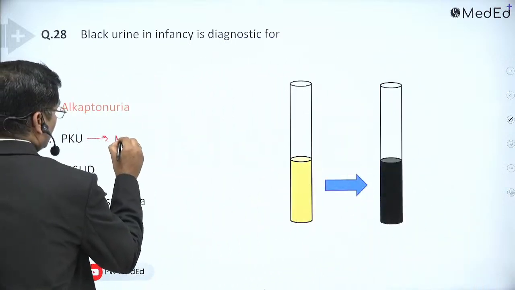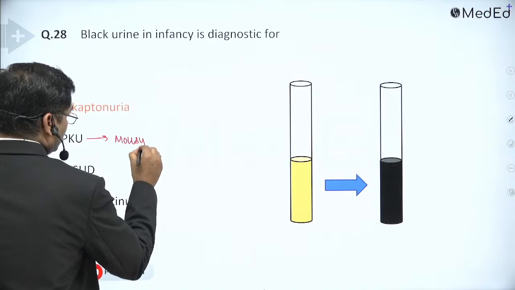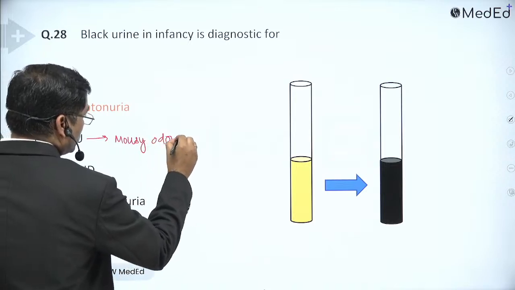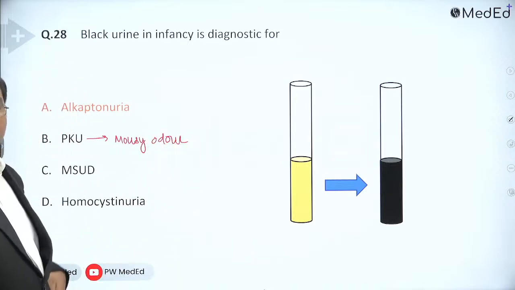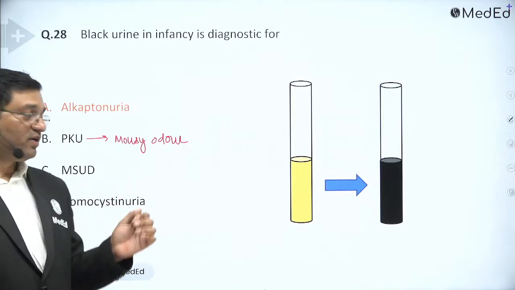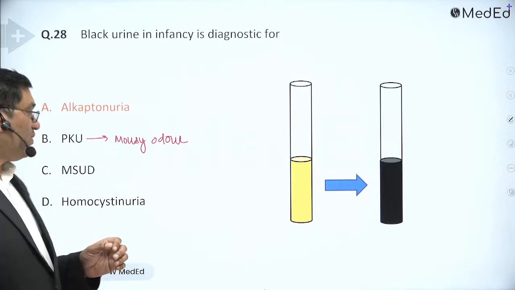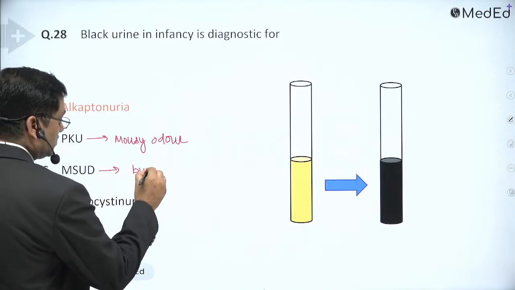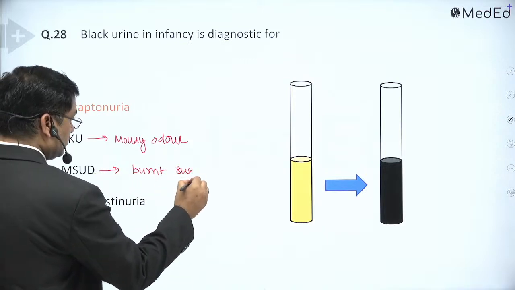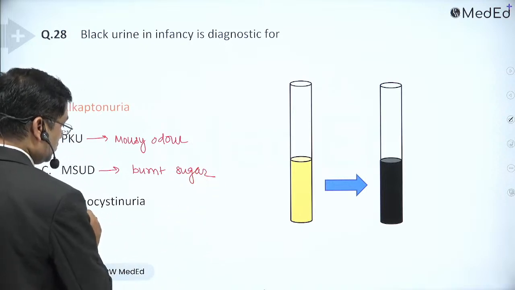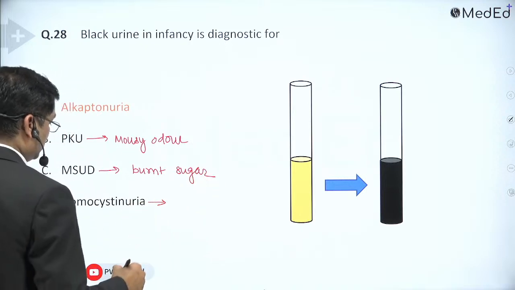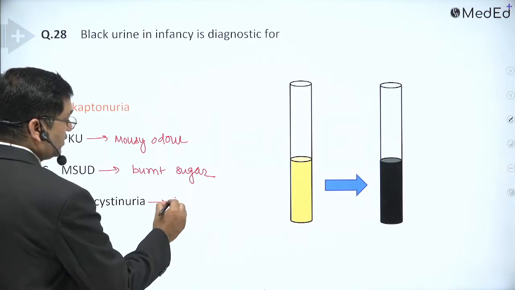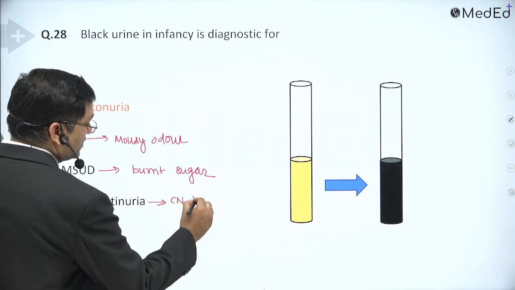The mousy odor of urine because of excretion of phenyl acetate and phenylacetyl glutamine, mainly the phenyl acetate and its byproducts. Then maple syrup urine disease has a smell like burnt sugar. Okay, homocystinuria. So in homocystinuria, the cyanide nitroprusside test is positive.